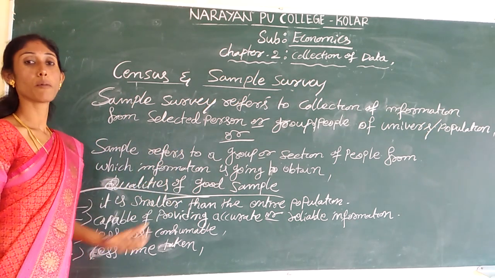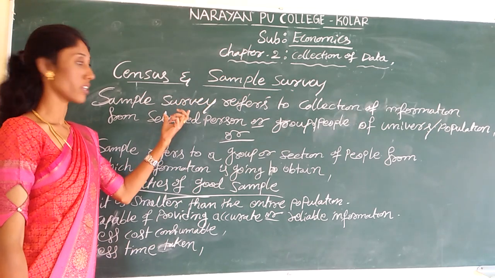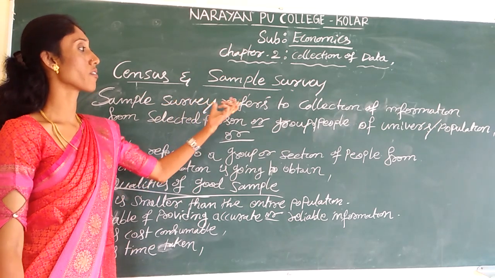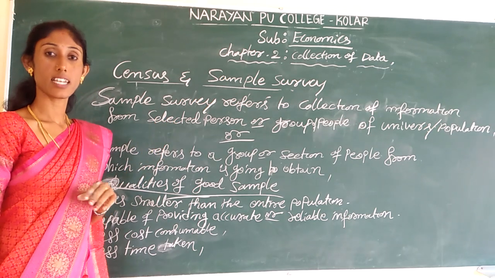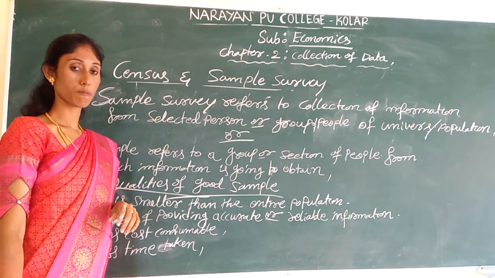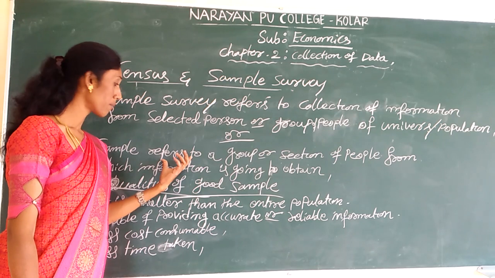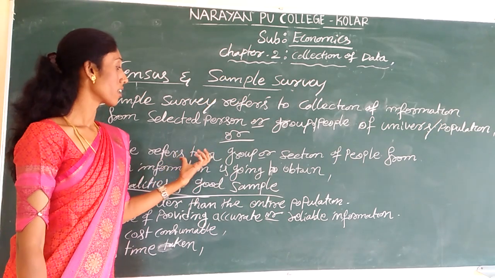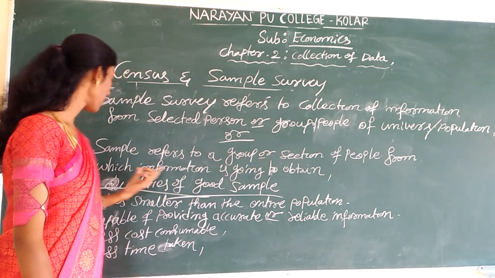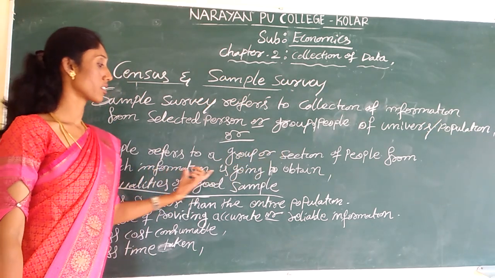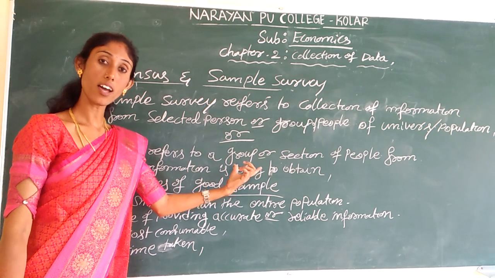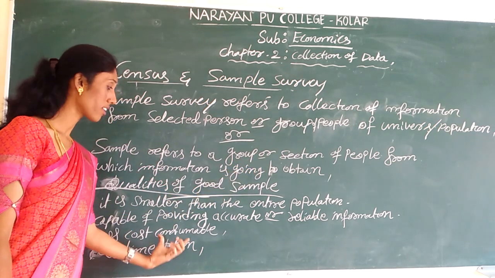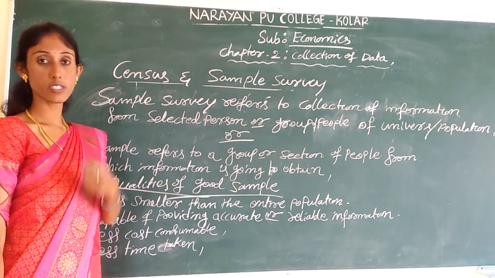This is about the sample survey. Sample survey means collection of information only from the selected persons of the universe. One more meaning is that a sample refers to a group or section of people from which the information is going to be collected. And these are the main qualities of a good sample.